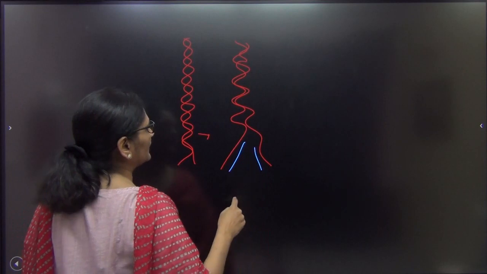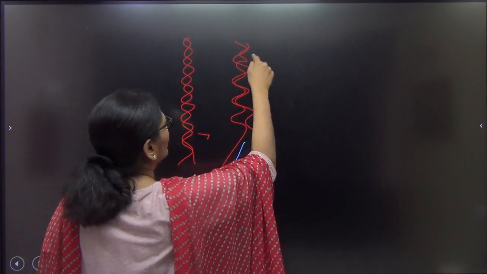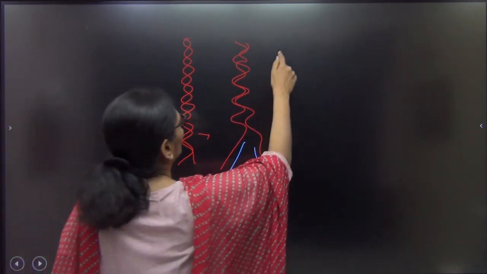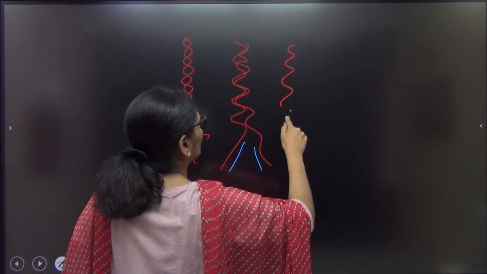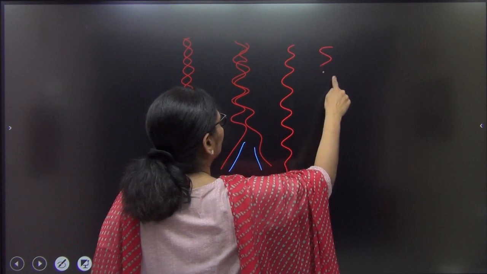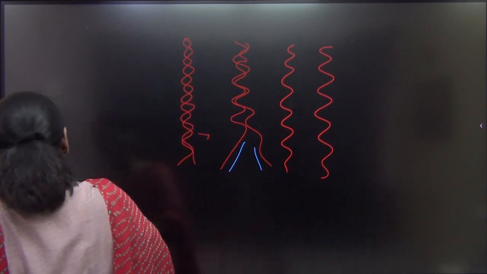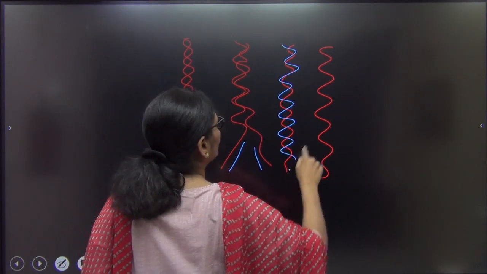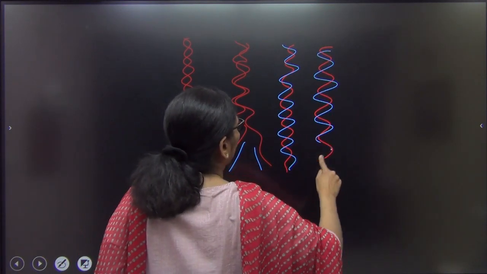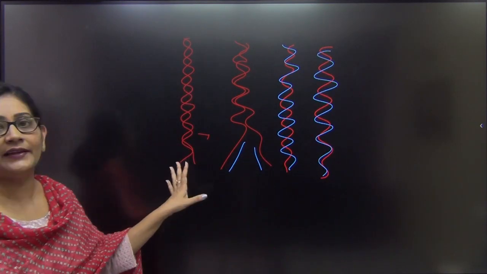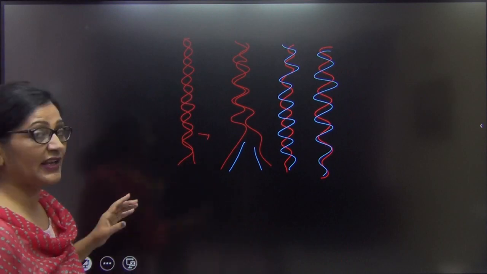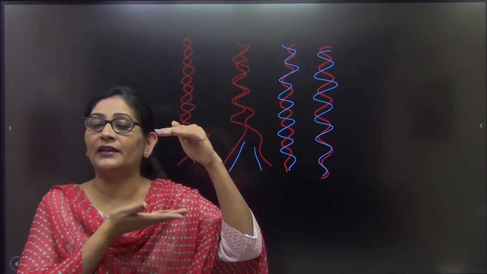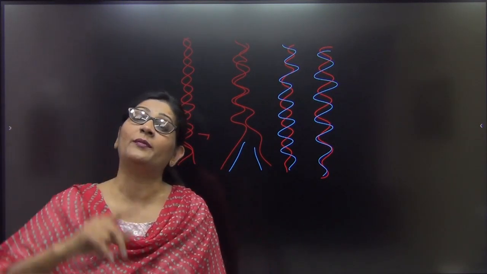Then it will open further, and it will go on until we have formed a replica of both the DNA. So this is the entire DNA, one DNA was this, and there is another DNA, and this will continue until we have made a replica of both. Once replication starts, it is not that a small piece of DNA is made and the rest left; a copy of the entire DNA is made.